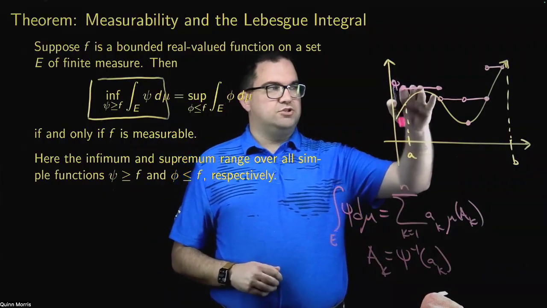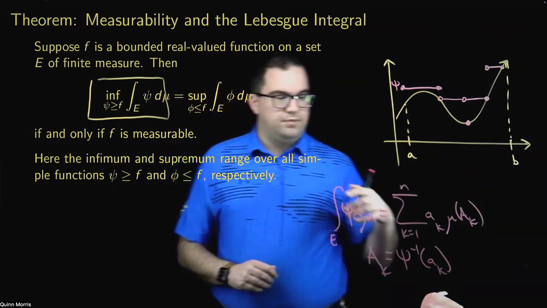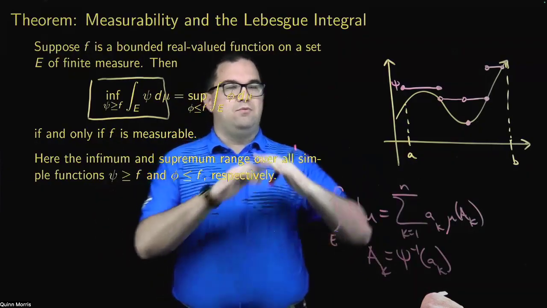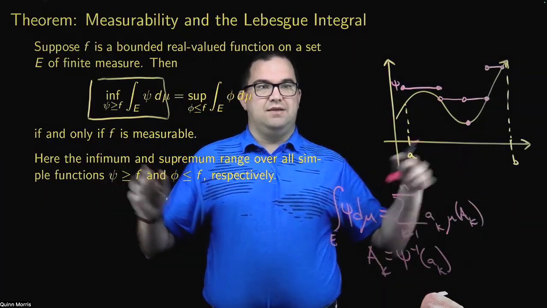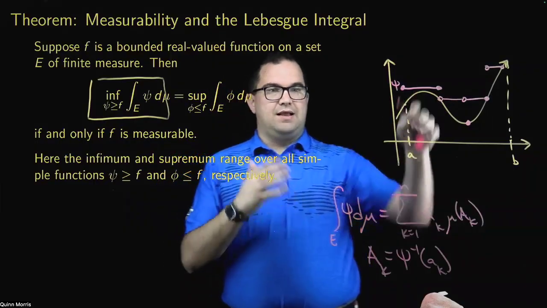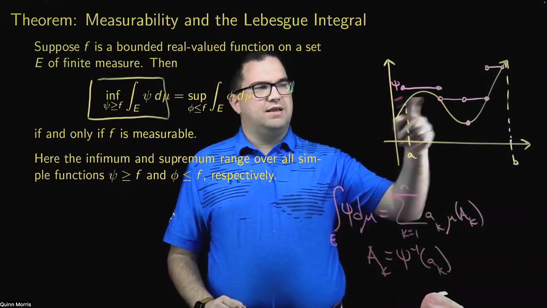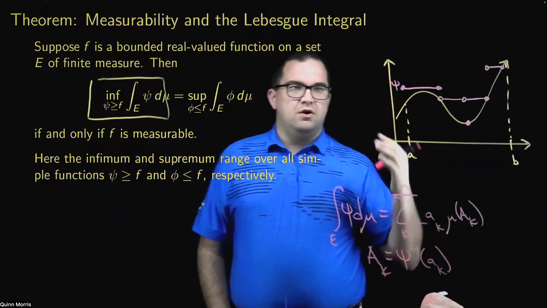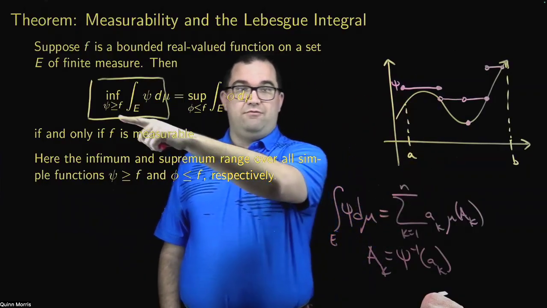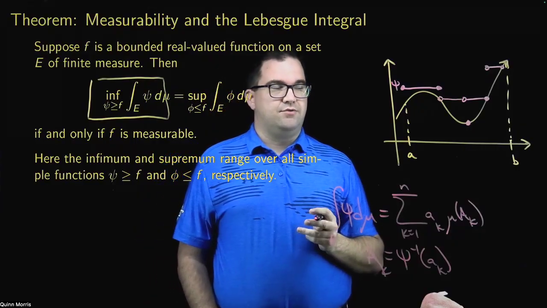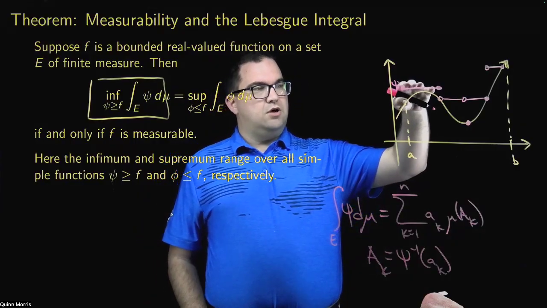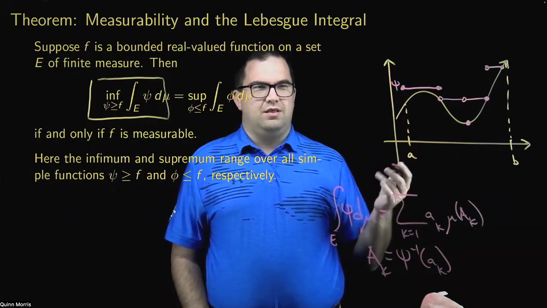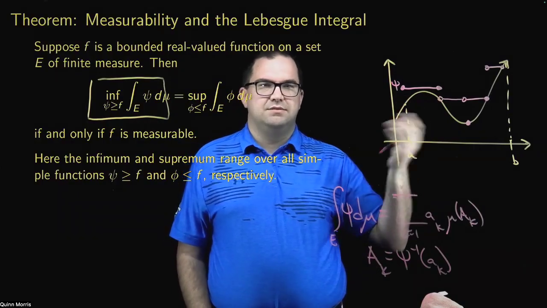So I can take this simple function, which is greater than or equal to f everywhere, and I can calculate its Lebesgue integral. Well, what I want to do is that for every simple function psi that's greater than or equal to f. So I do it for this one, but then I can do it for some other one. And you can imagine, if you think about psi as being some sort of approximation of f, first of all, it's always going to be an overestimate of f, because we've intentionally made psi greater than or equal to f. But also, all of these Lebesgue integrals are going to be greater than or equal to whatever I would want the Lebesgue integral of this thing to be. They're overestimates.